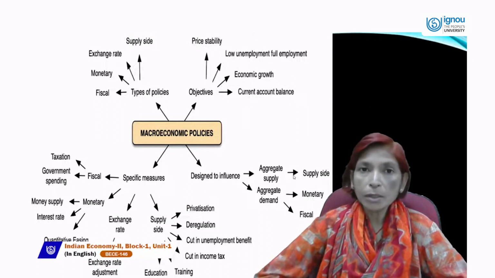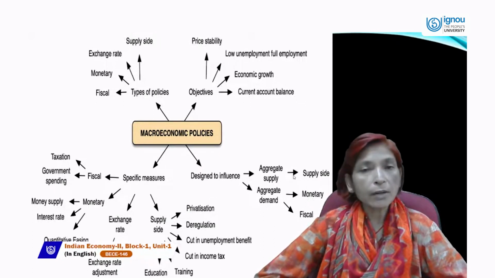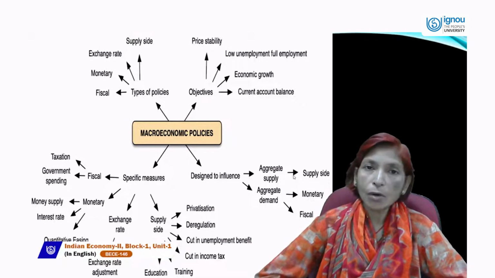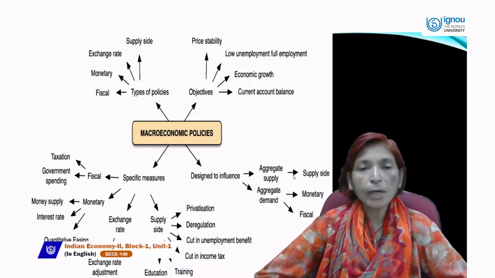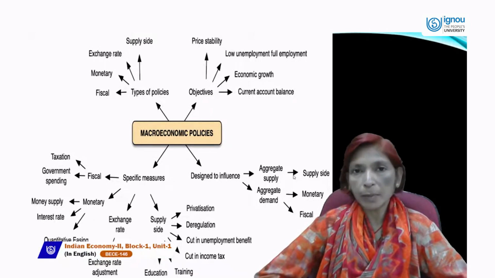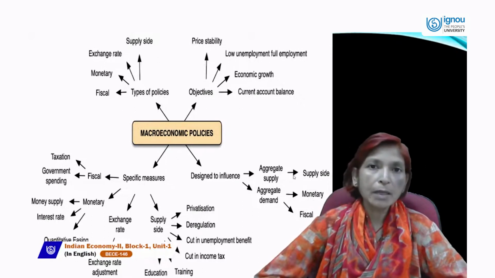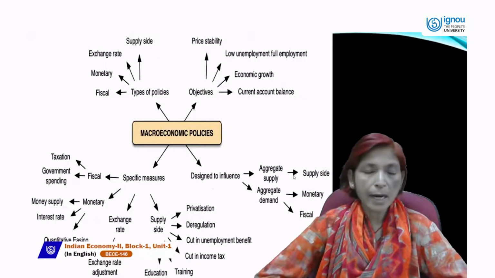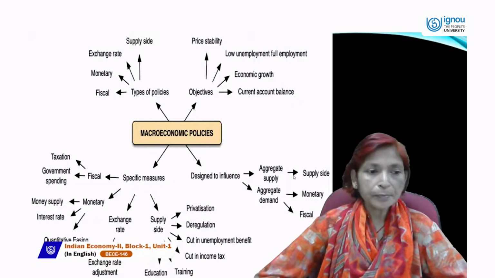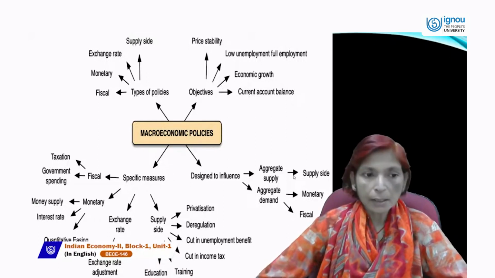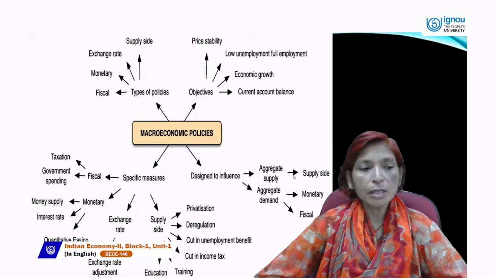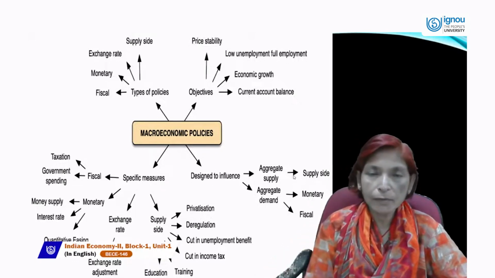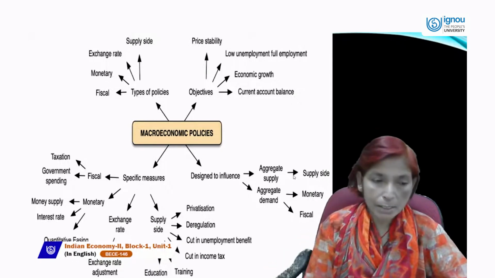So the government should protect the country's people and provide more and more social benefits to them. So the government spends money on development works and non-development works, that is government spending. This is a specific measure of fiscal policy which is used by the government.